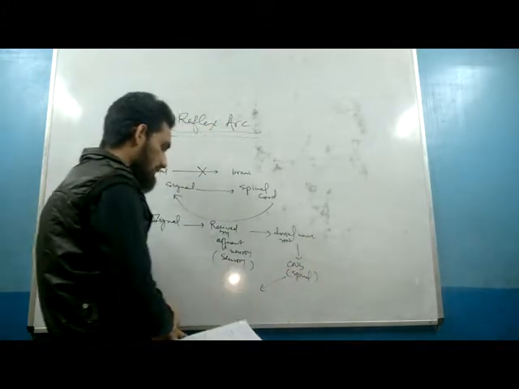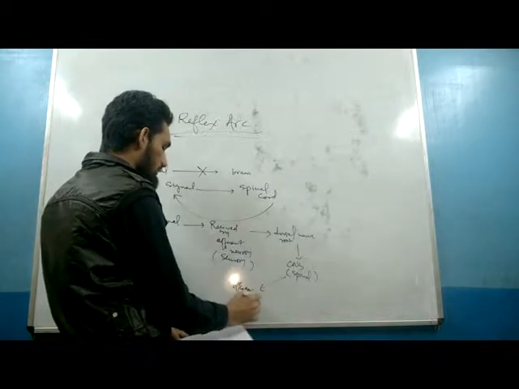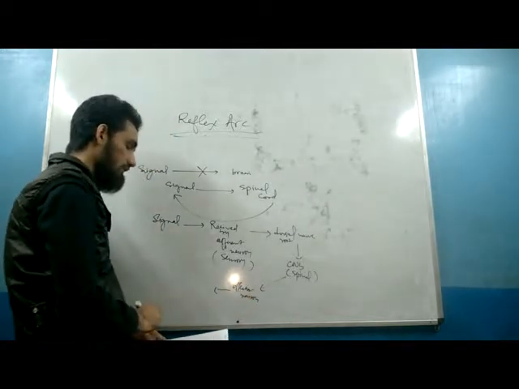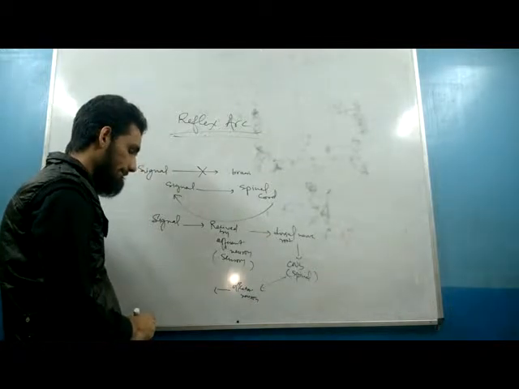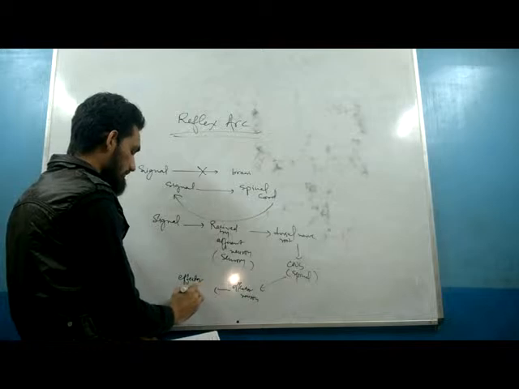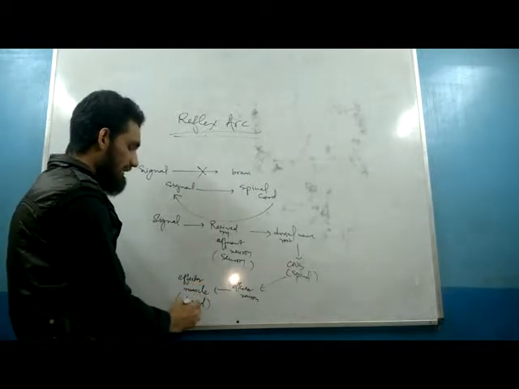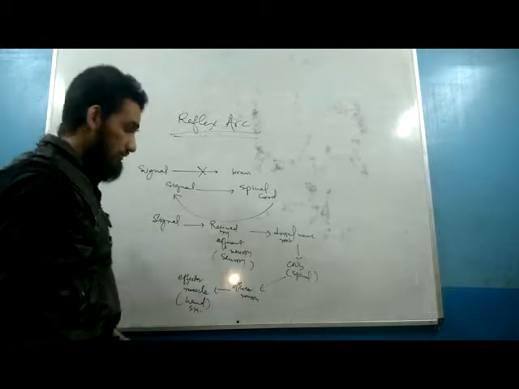Then it goes to the effector neuron, and the effector neuron sends the signal back to the effector muscle, the hand or skeletal muscle.